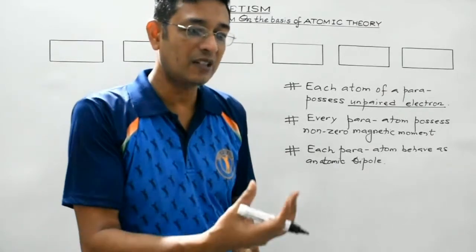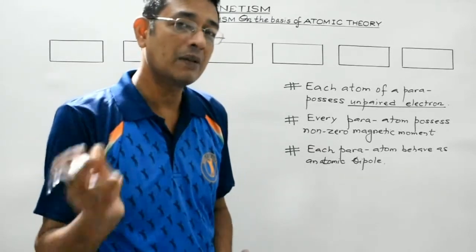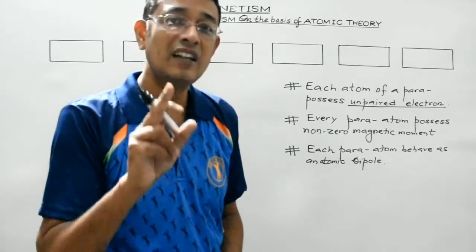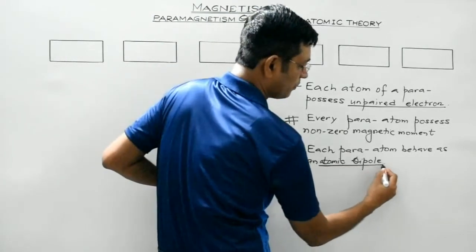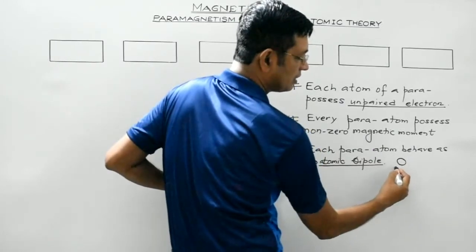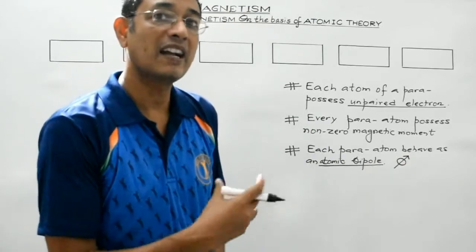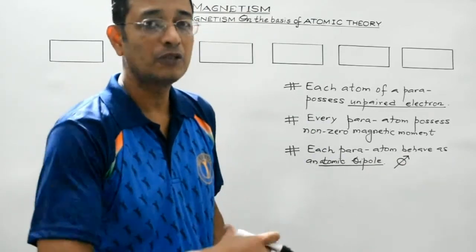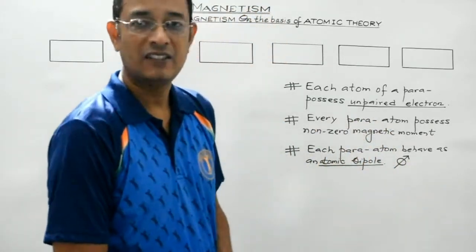And since each atom has some non-zero finite value of magnetic moment, each paramagnetic atom will behave as an atomic dipole. I will represent it like this. This is the atom, and this arrow indicates that it possesses some sort of magnetic moment, obviously directed from south to north. So this will be the atomic dipole, right?